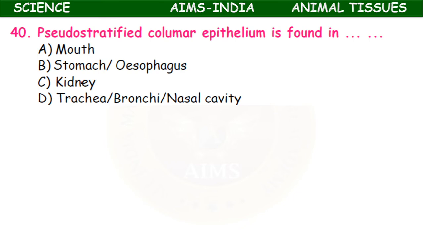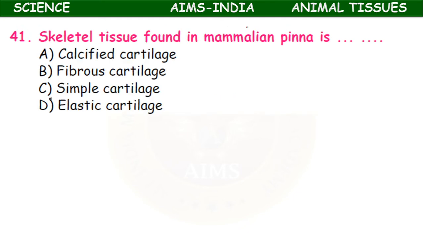Pseudostratified columnar epithelium is found in mouth, stomach or esophagus, kidney, trachea, bronchi and nasal cavities. Okay, the pseudostratified epithelium is present in the trachea, bronchi, nasal cavity.